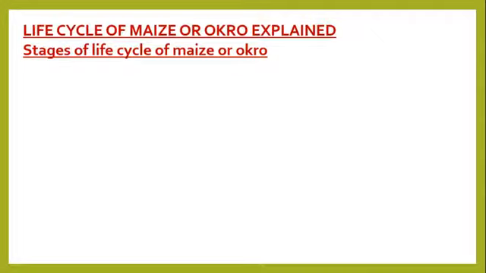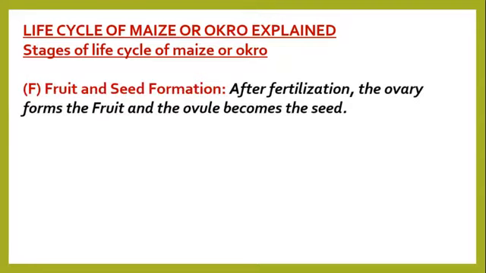Now, before we start, let's quickly remind ourselves of the stages that we looked at in our previous lesson. In our previous lesson, we looked at germination to seedling to flowering after the plant matures, and then pollination. We look at fertilization after pollination. Now, today we are looking at fruit and seed formation.